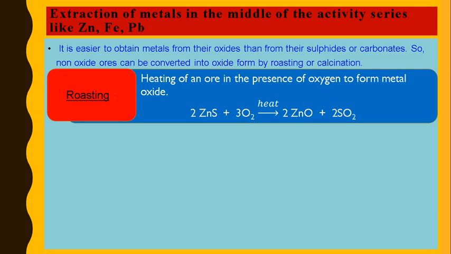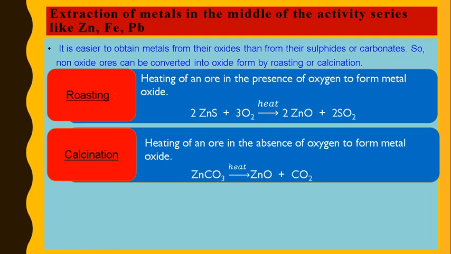First is roasting. Roasting is done in presence of air, and it is done for sulfide ore. We are taking the example of zinc. So zinc sulfide is heated in presence of oxygen, and it gives us zinc oxide and sulfur dioxide. While in case of carbonate ore, the heating is done in absence of oxygen or air. So zinc carbonate is heated alone and zinc oxide and carbon dioxide are formed. So the motive is to obtain metal oxides.